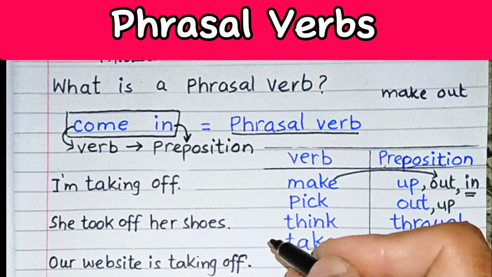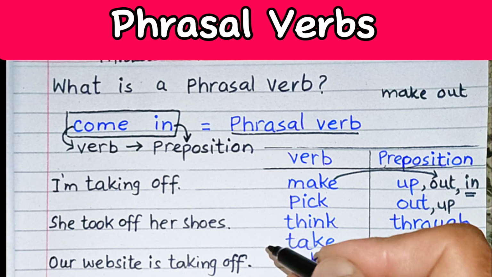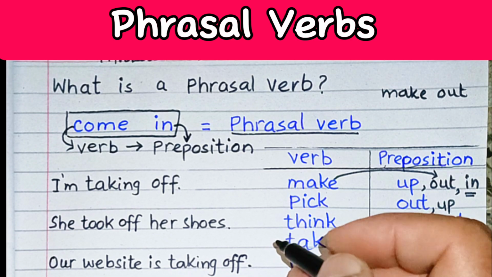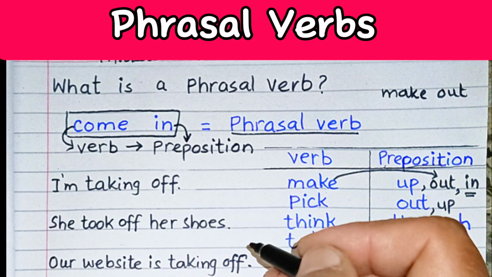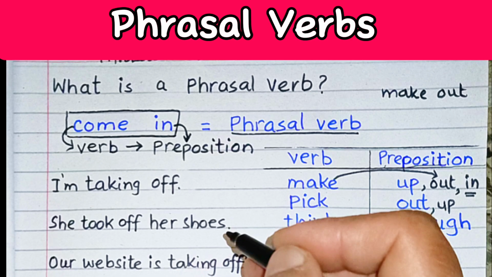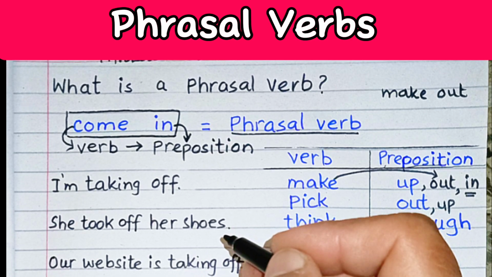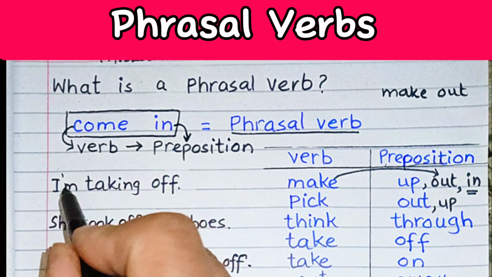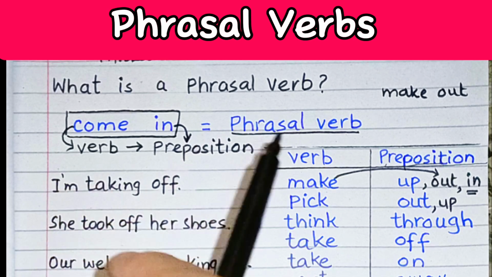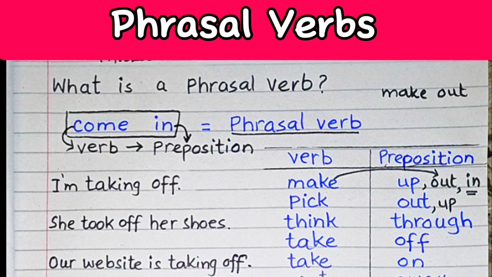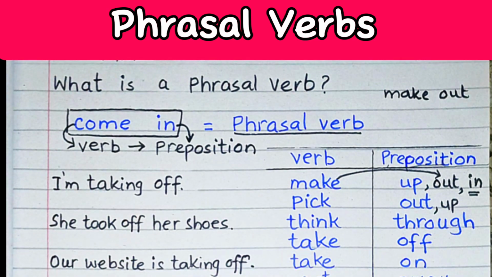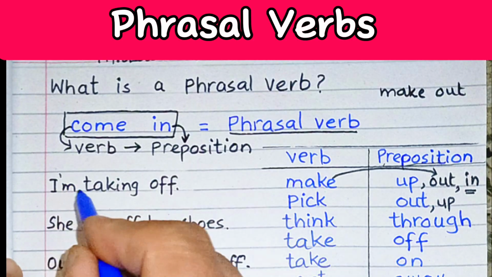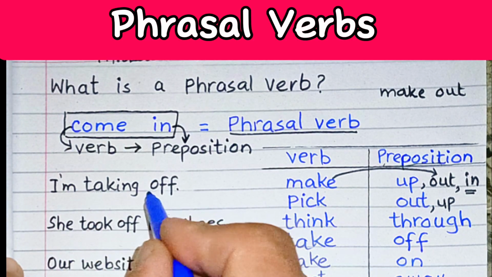When you study phrasal verbs, it is important to know as many meanings as possible for each phrasal verb that you study, because many phrasal verbs have more than one meaning. This example is quite clear. In this case, take off.